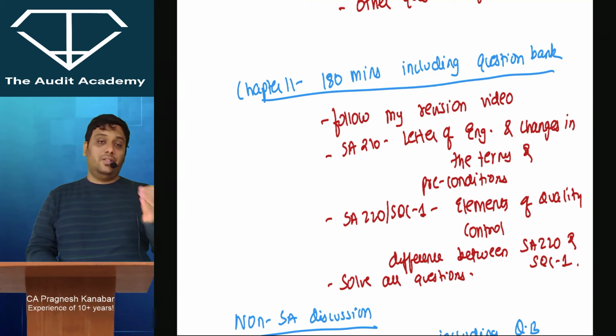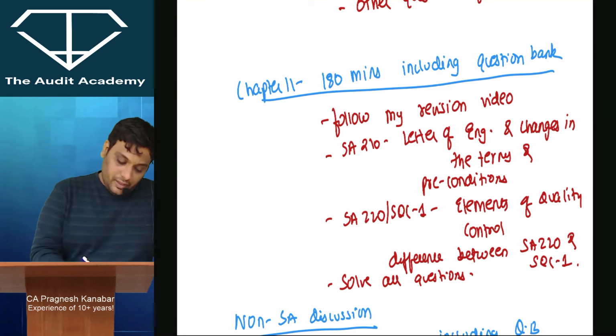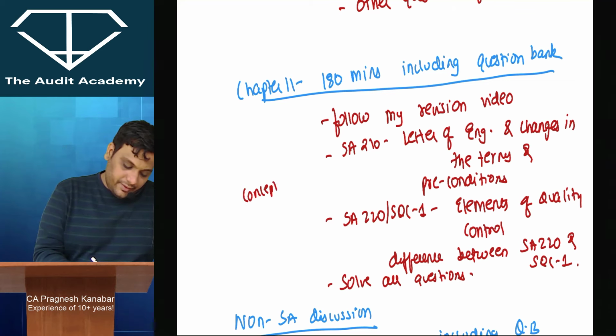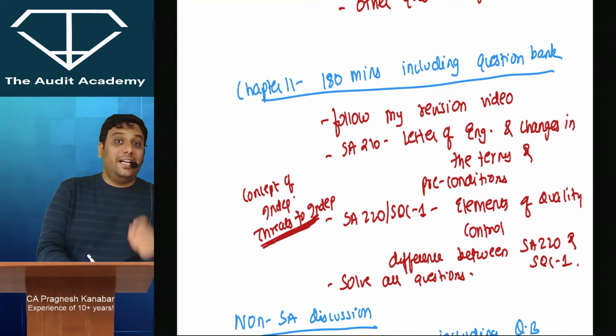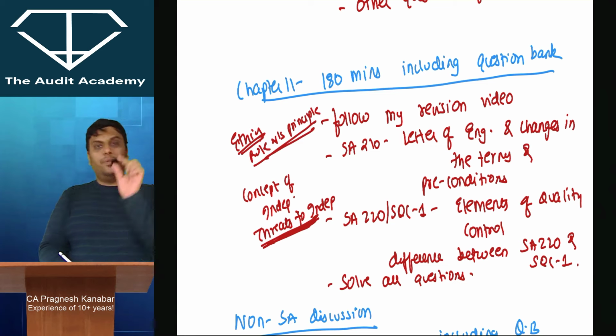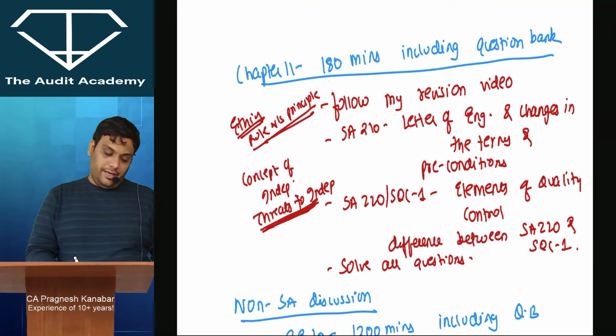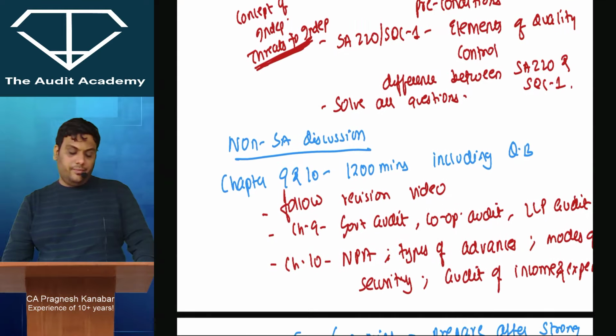Solve all the questions, because this chapter has a weightage of 8 to 10 marks and it is very easy to score over there. Also, concept of independence and threats to independence, that is very, very sensitive, especially the threats to independence. All right. And when it comes to ethics, whether you should follow a rule based approach or principle based approach, obviously principle based approach. So these 2 paragraphs are very, very important when it comes to ethics. Fundamental principles of professional ethics can be very important for your MCQs. These things I have spoken in my revision video also.